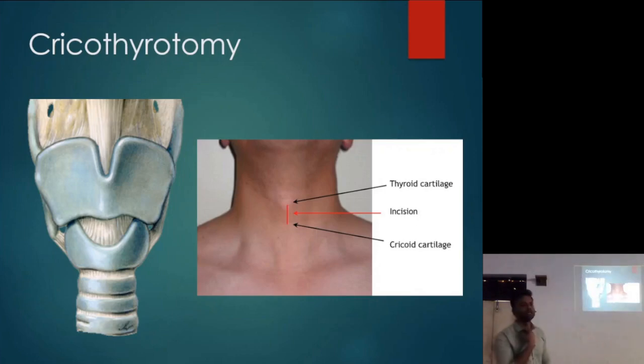This is your thyroid cartilage, this portion. When you come down, you'll feel the cricoid cartilage. Between the two, you'll feel a depression. That depression is the cricothyroid membrane. You are just supposed to give an incision in the membrane, and you're going to go into the larynx. Above the membrane there are only two layers, the fat layer and the skin, and there are no important vital structures. On the sides we have the strap muscles, but they won't come in the way if you give a proper incision at the midline. If you give a vertical incision, nothing will happen.